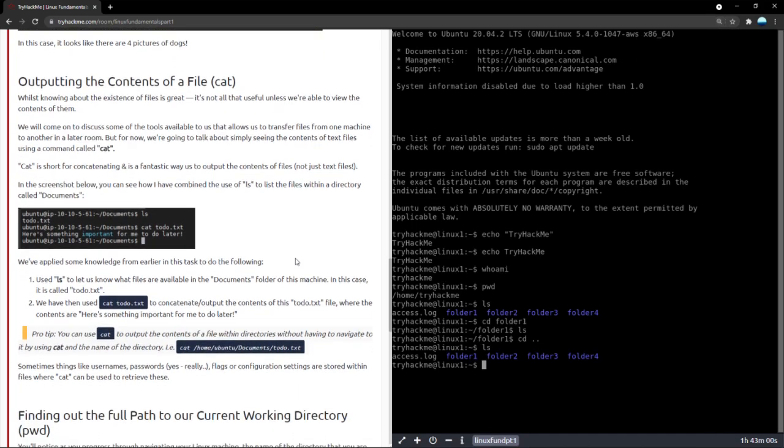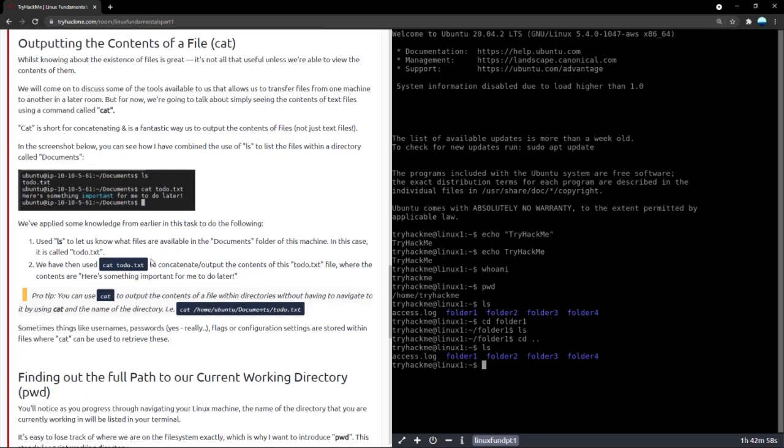And yeah, let's go back to seeing more things. Again, there are multiple different things we can do. For example, take a look on the right. If you wanted to go into a directory saying folder 1, we typed in cd space folder 1. Now when we type in folder 1, the system interprets it as slash home slash try hack me slash folder 1. Basically it is the same thing,